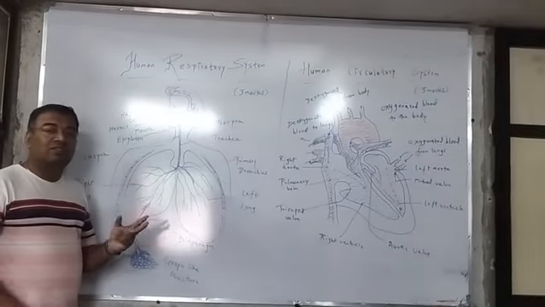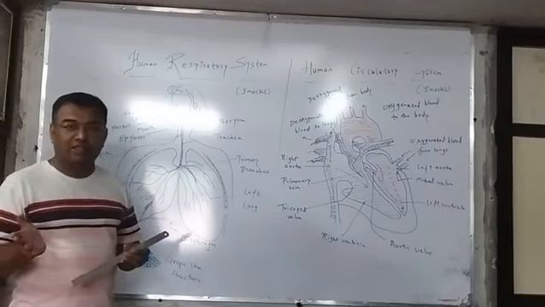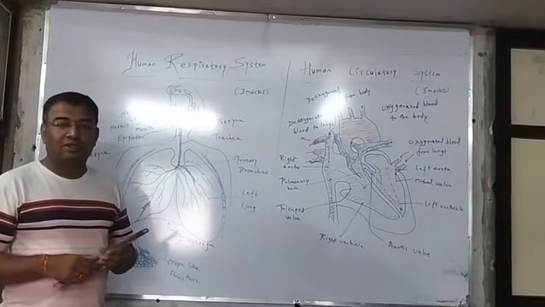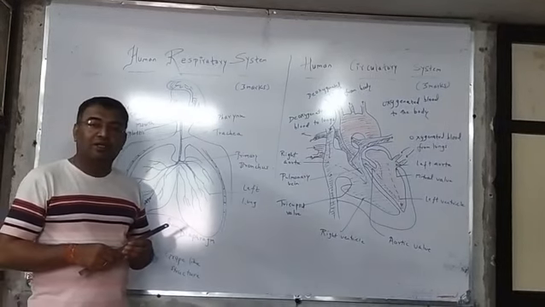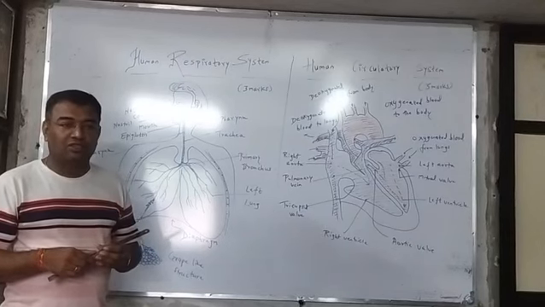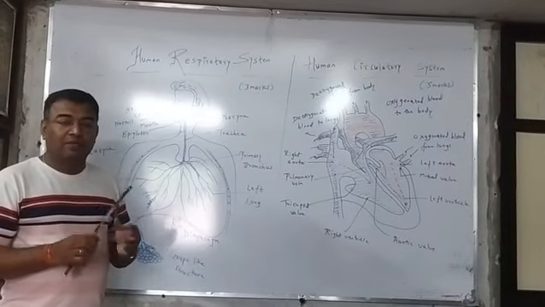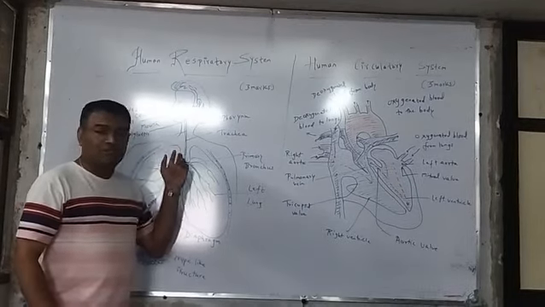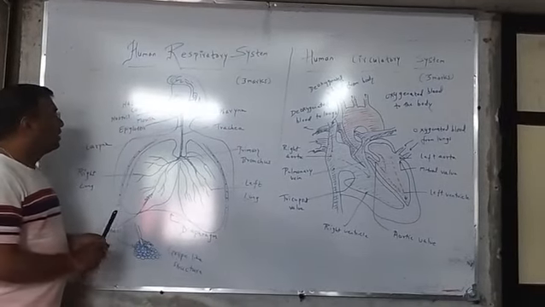So it consists of two different processes. One is inhalation, one is exhalation. To take in air along with oxygen is known as breathing. We call it inhalation, and giving out carbon dioxide to remove it is exhalation. Both these processes are necessary for respiration. Let us start with the respiration.